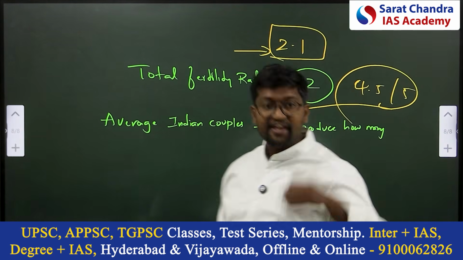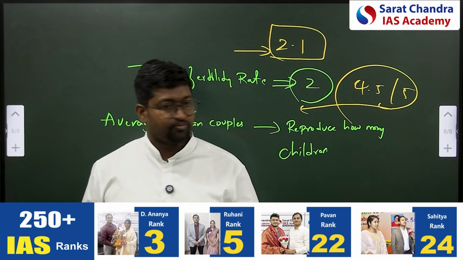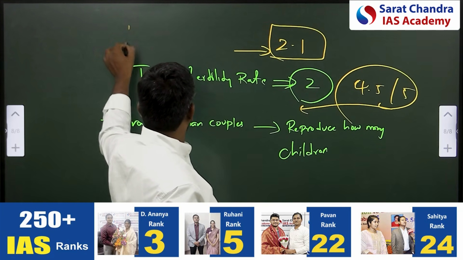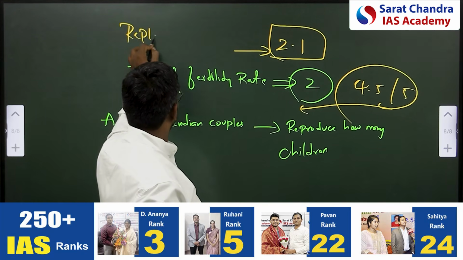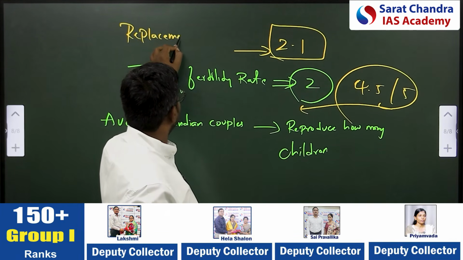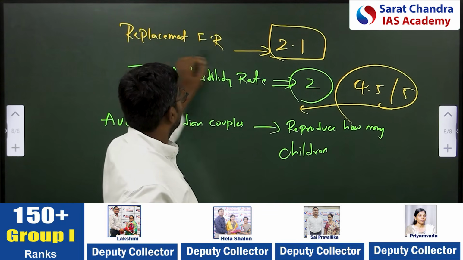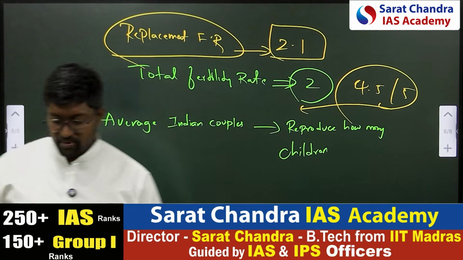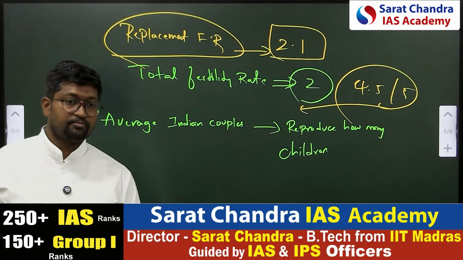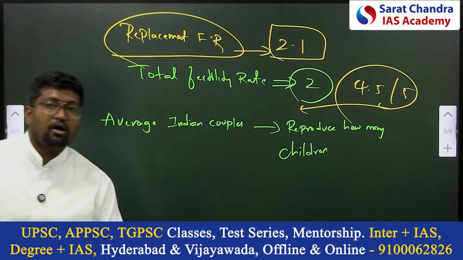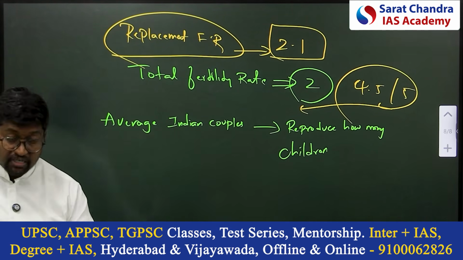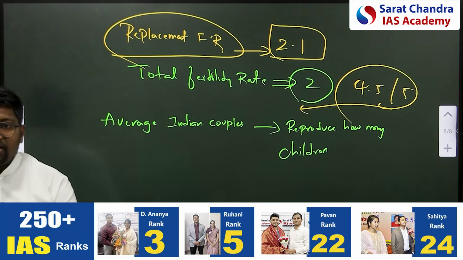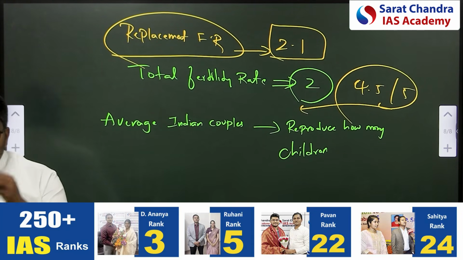It is below the replacement fertility rate. So this is the replacement fertility rate, which should be 2.1. But in India, what is the total fertility rate now? 2. It is below replacement fertility rate.